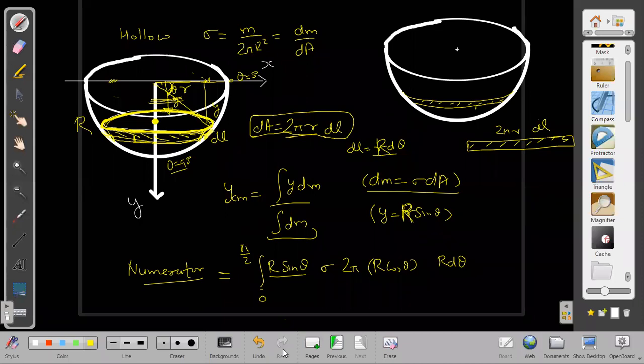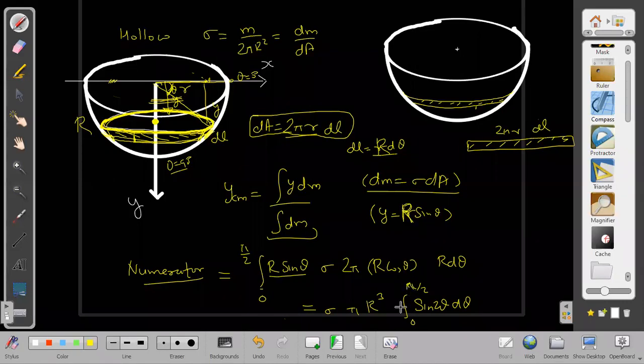Now tell me what answer do we get? Sigma 2 pi R cube. I think I could have taken 2 also inside and it will become just sine 2 theta. Then I'm just getting sine 2 theta, integral limits from 0 to pi by 2.